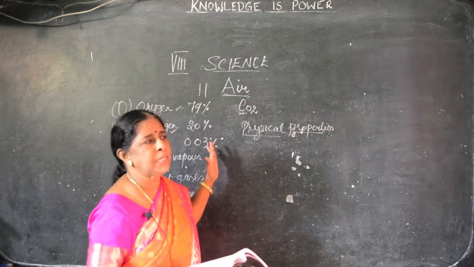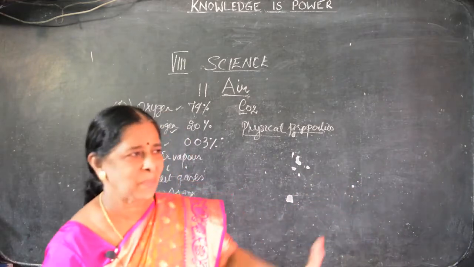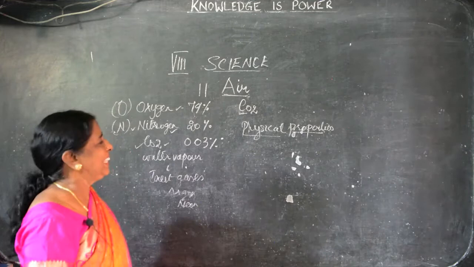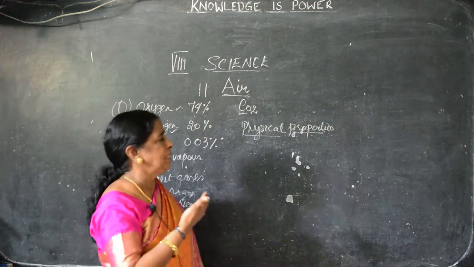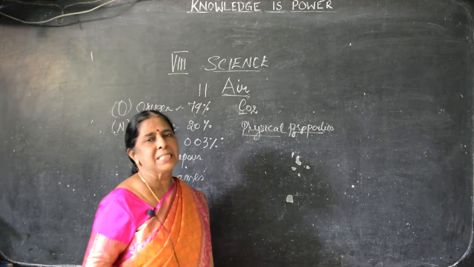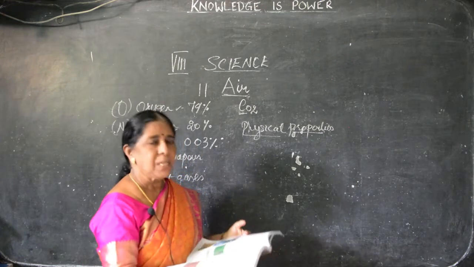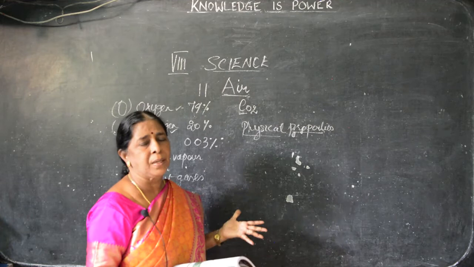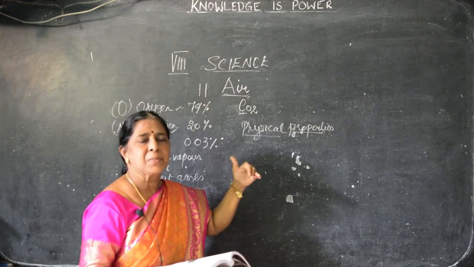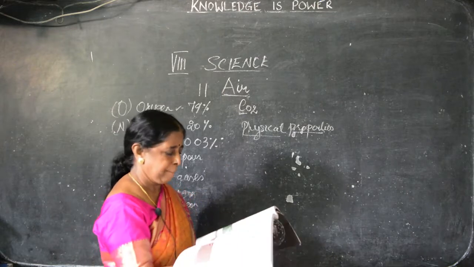So, for example, aerated drinks. In aerated drinks, carbon dioxide is dissolved in water. For example, soda, Coca-Cola, whatever it may be, the gas comes out. What does the gas mean? The gas is carbon dioxide.